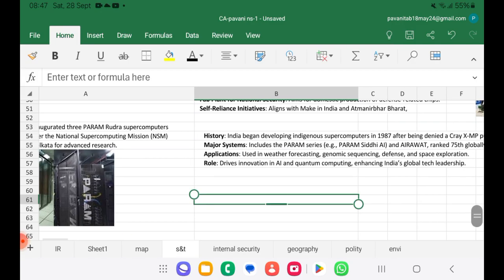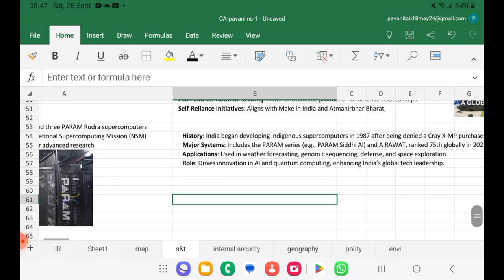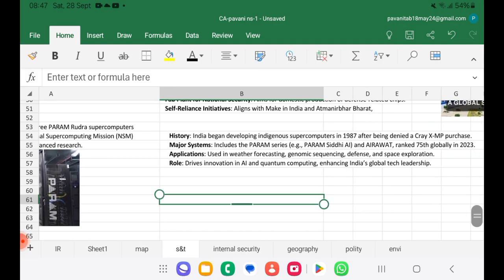It's easy to remember, 1987, after being denied a Cray XMP purchase. Okay. Major systems include Param series, Param Siddhi AI and Airawat, ranked 75th globally in 2023. Applications are a wide variety, some of them weather forecasting, genomic sequencing, etc. The role is to drive innovation in AI, quantum computing, enhancing India's global tech leadership.